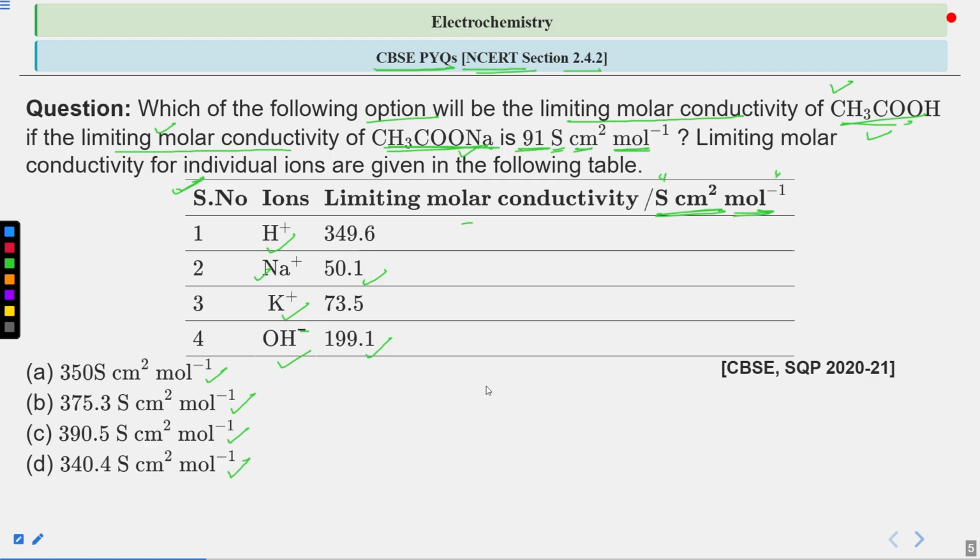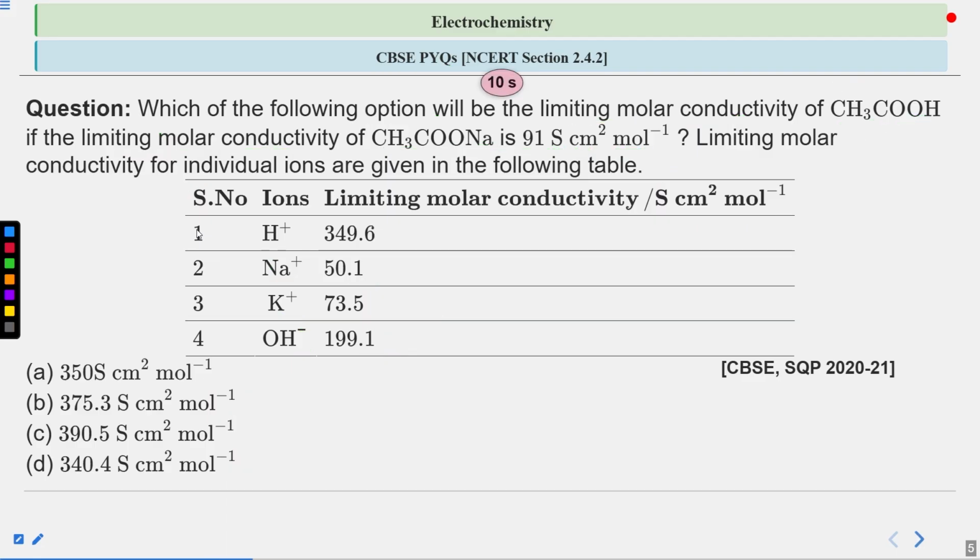So try to relate the limiting molar conductivity concept we have covered, and the limiting molar conductivity of individual ions: why they are given, and how we can relate them to get the limiting molar conductivity of whole acetic acid. This you have to think of. So you have got some time, try to solve this, and then we will continue to the correct answer.